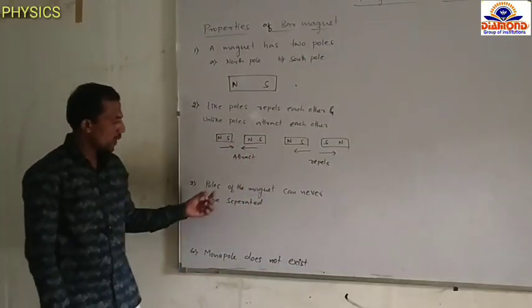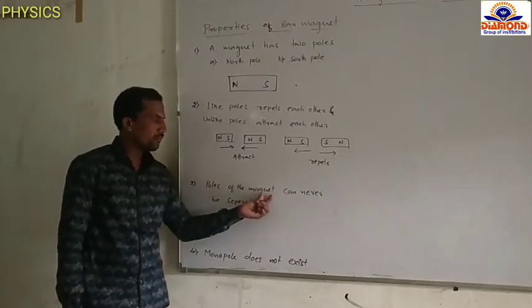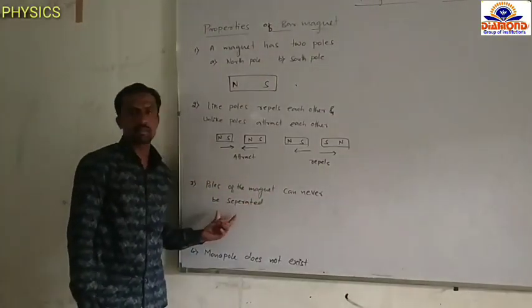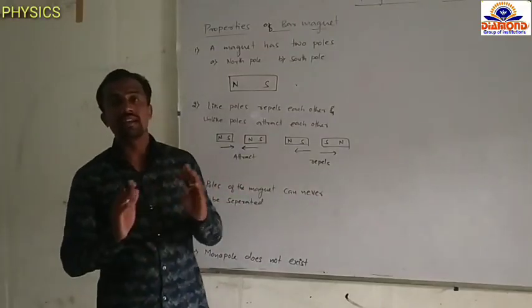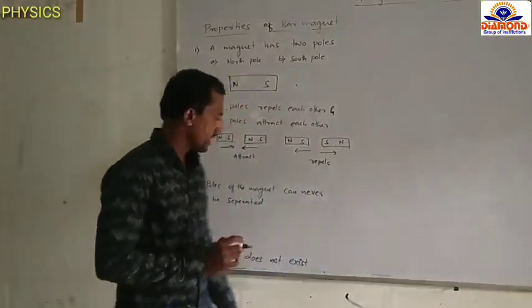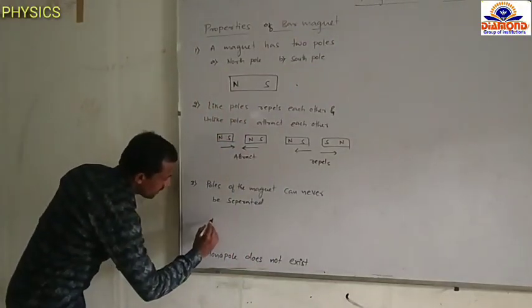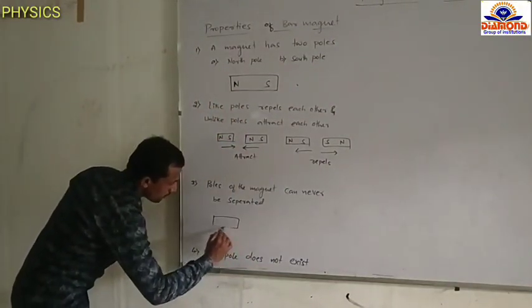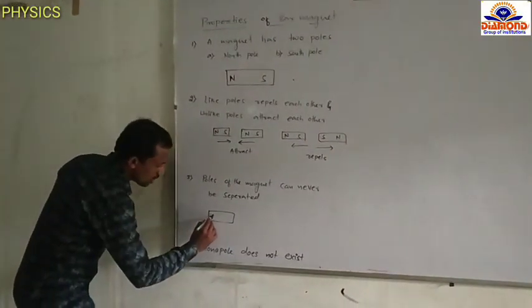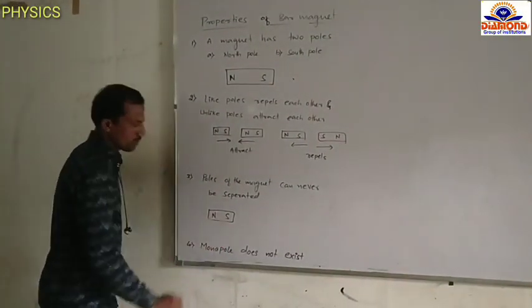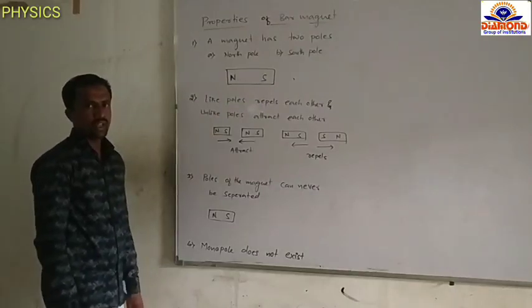Next property: the poles of a magnet can never be separated. For example, we are taking one magnet. It has north pole and south pole.